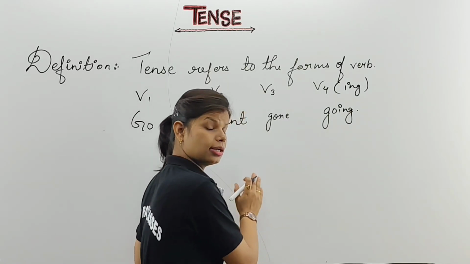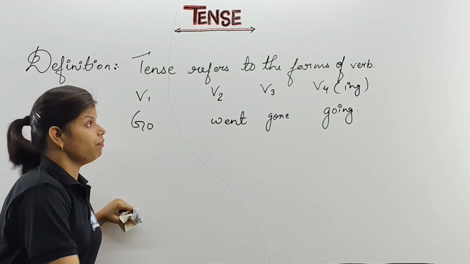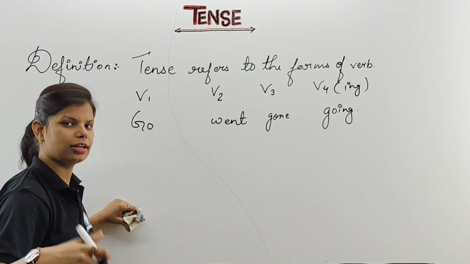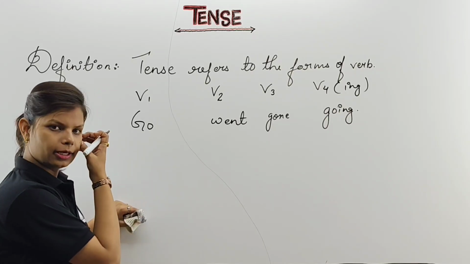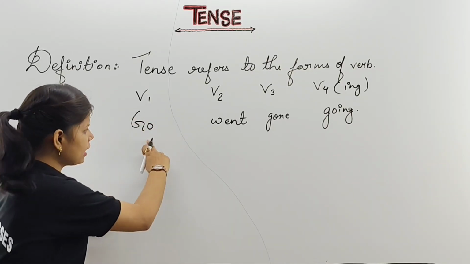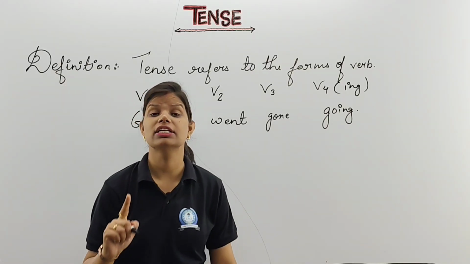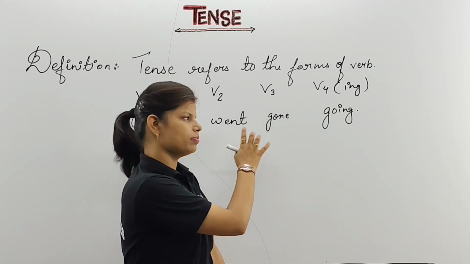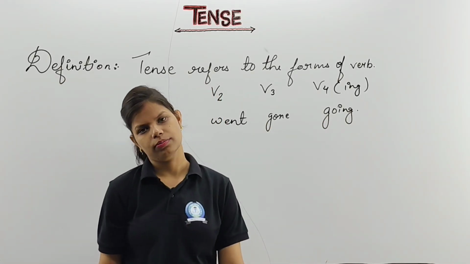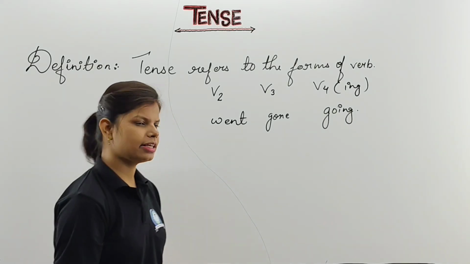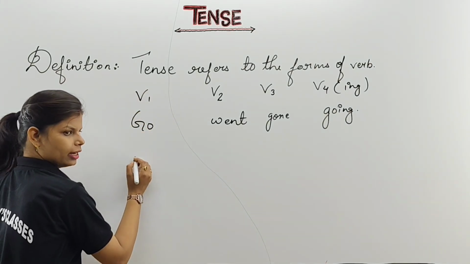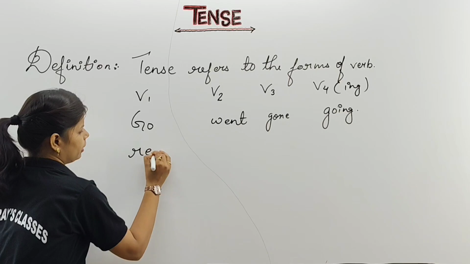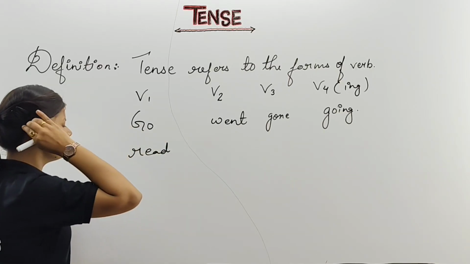I'm giving you just general instructions from here. We are continuing with the topic tense only. Please don't think that we are reading something else. Now you understand the forms of verb. That means this type of thing we are also going to use in tense. Sometimes we will use verb first form, sometimes second form, sometimes third, sometimes fourth. Clear?